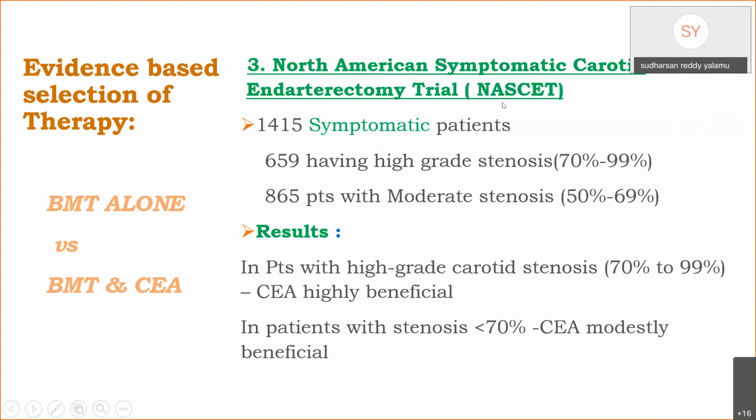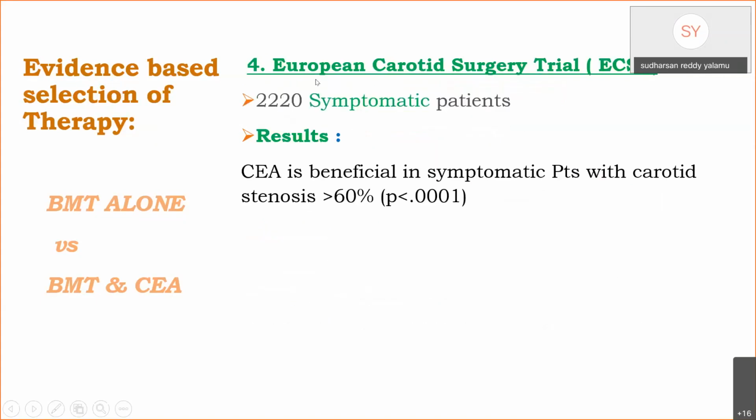In the NASCET study, around 1,400 symptomatic patients, with 659 patients having high-grade stenosis, 70 to 99%, and 865 patients with moderate stenosis, were studied, and the results are that in patients with high-grade carotid stenosis, endarterectomy is highly beneficial, whereas in patients with stenosis less than 70%, endarterectomy was moderately beneficial. In this European carotid surgery trial, around 2,200 symptomatic patients were included, and the results are that endarterectomy is beneficial in symptomatic patients with carotid stenosis.